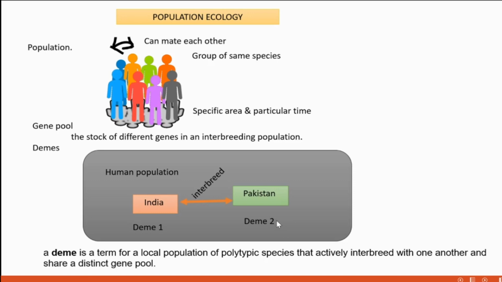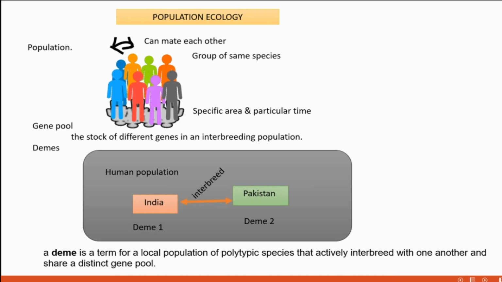That means local populations, they are clustered populations. And also these demes can interbreed. This is always happening, that an Indian woman or man gets married to a Pakistani man or woman, like that.